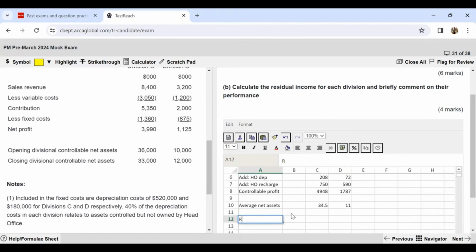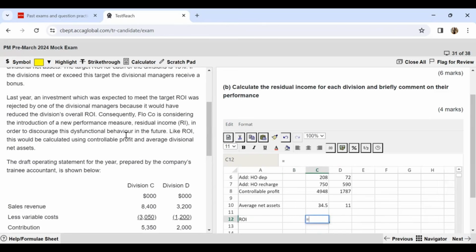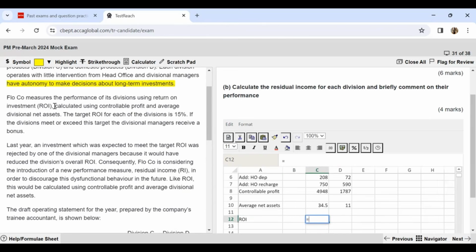Now I have both of the things to find out the ROI. The formula was also given over here, that we find out the ROI using controllable profit and the average net assets. So this is my controllable profit and these are my average net assets. So basically what is going to be present over here in your numerator is going to be 4948 and this is in terms of thousands.